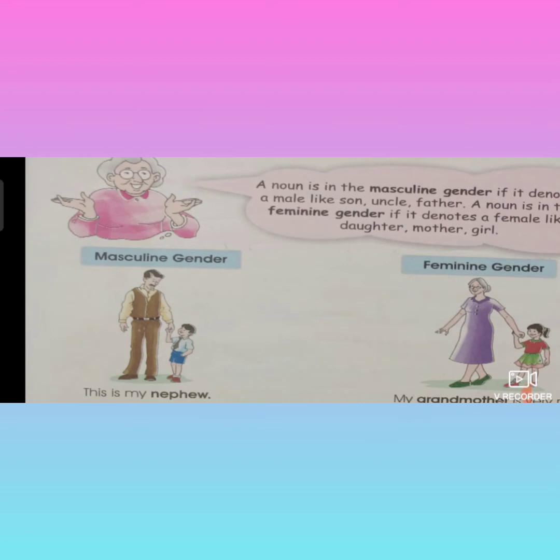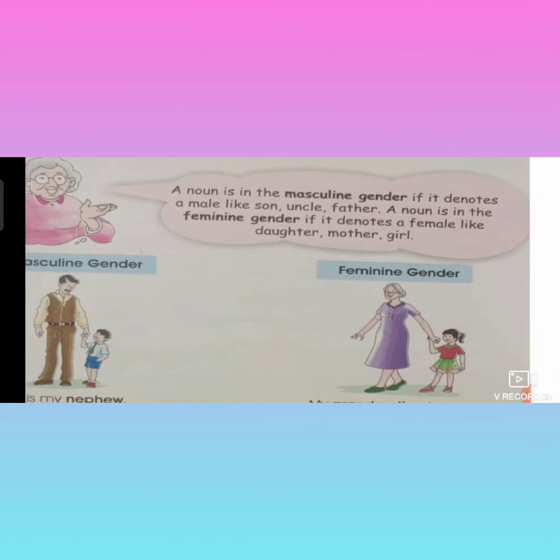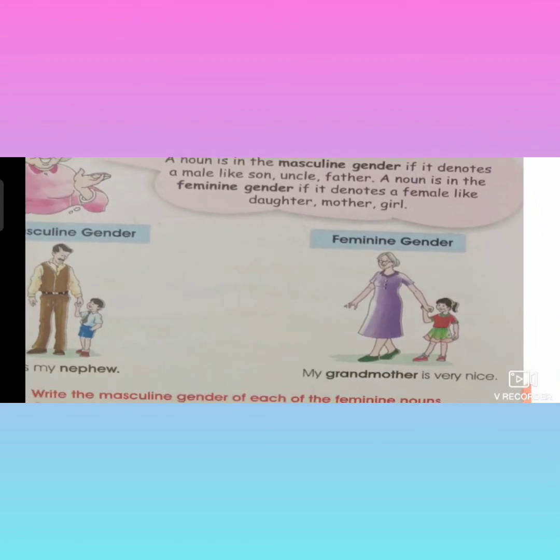And now see the next gender, feminine gender. My grandmother is very nice. See here, a woman and a small girl are there. A small girl is telling us, my grandmother is very nice. So here grandmother is called feminine gender and a little girl is also called feminine gender. That's the explanation. Understood, I think, children.